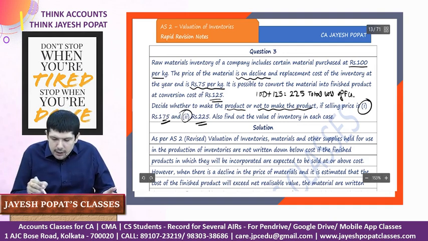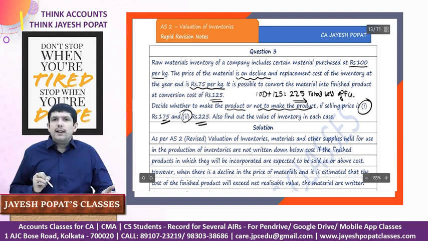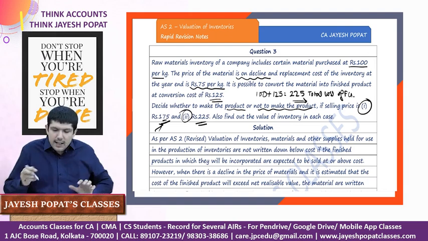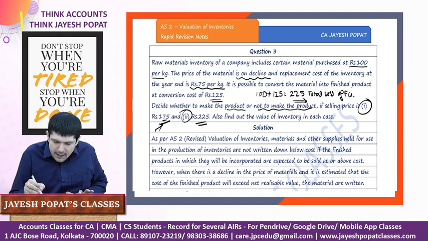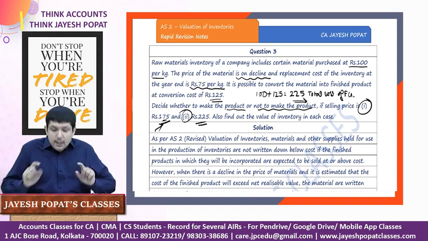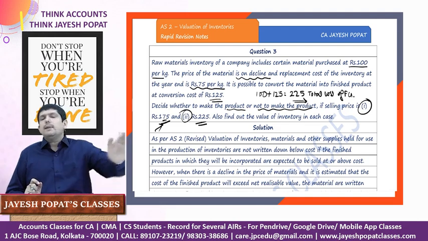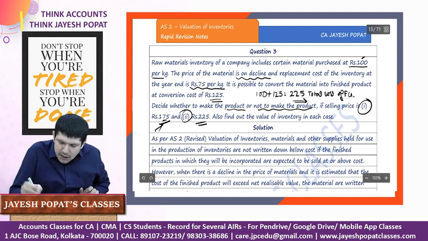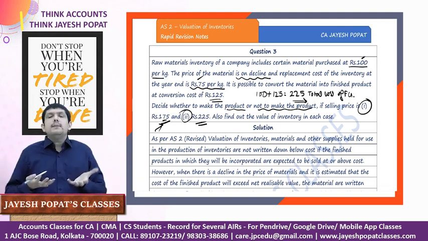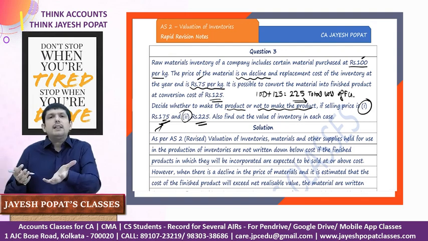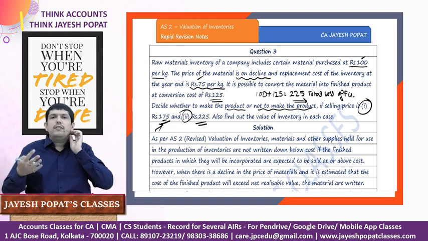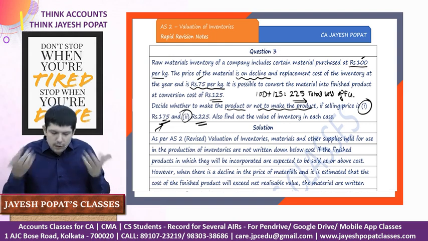See, it's very clear. The total cost of finished goods will be 225. And if it will be sold at 175, there is no point in making this. Why? Because by making this, we will incur a loss of 50 rupees, which is the difference between 225 and 175. But if we don't make it and we sell the raw material as such in the market, we purchased it for 100, we can sell it off at 75. So there will be a loss of 25. So what is better? To incur a loss of 50 after making the finished goods, or to sell the raw material as such in the market and incur a loss of 25. Obviously we'll have to minimize our losses, so we'll not make the product.